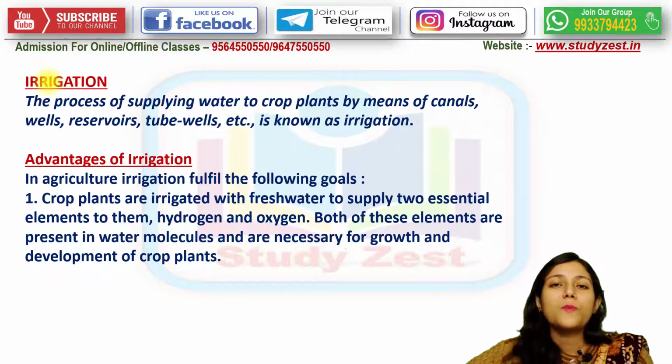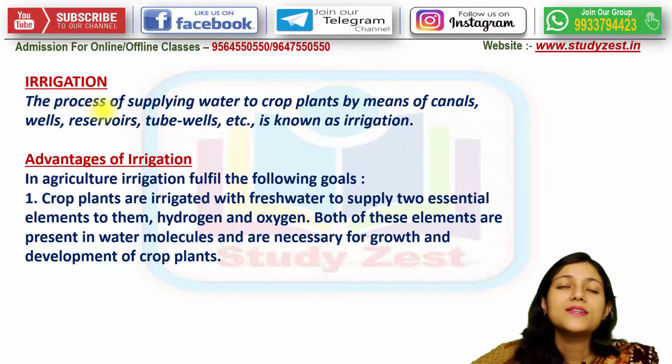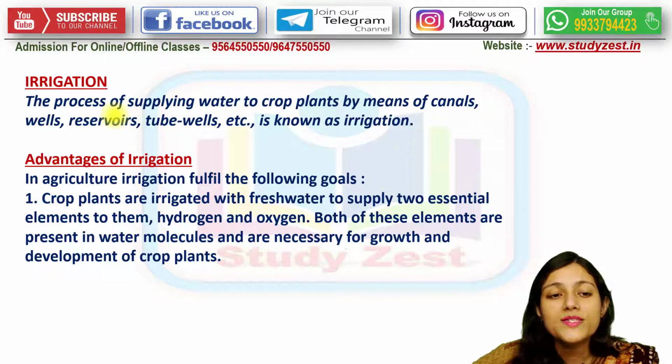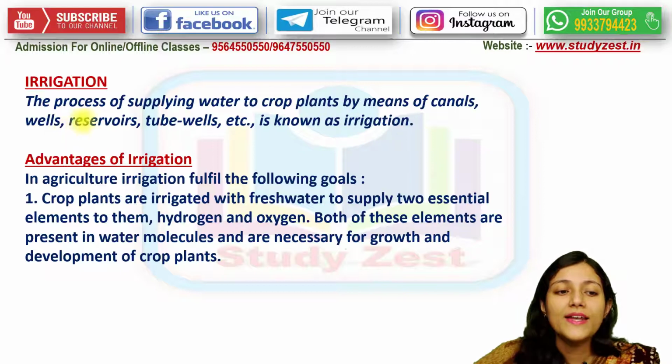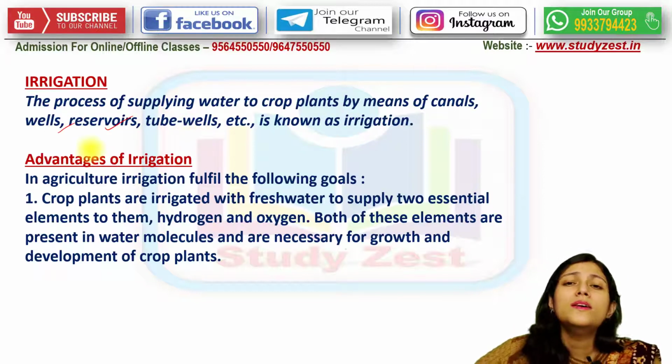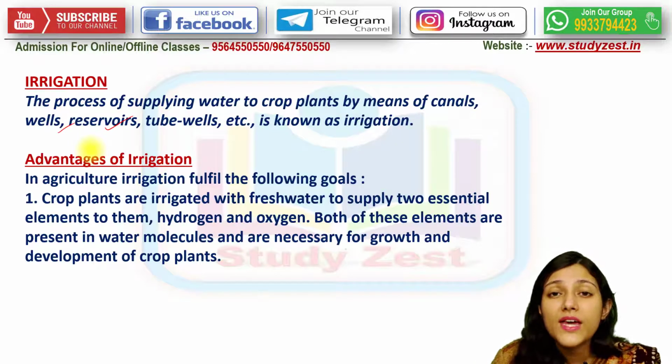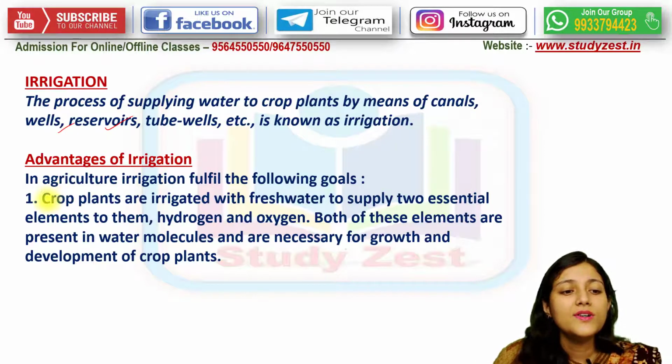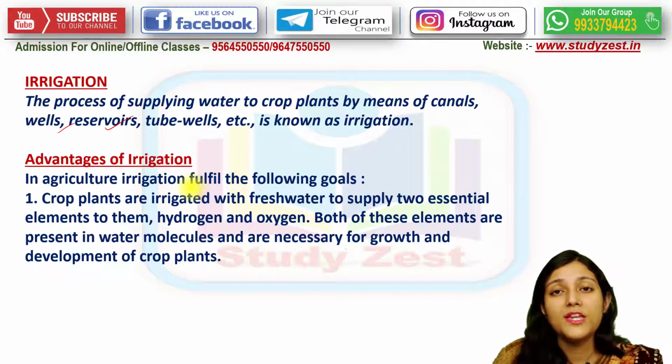Now coming to the next topic, that is irrigation. What is it? It is nothing but the process of supplying water to the crops by means of canals, reservoirs and many other techniques. Now, what are the advantages? Why is irrigation done? Firstly, in the agricultural field, it fulfills many goals, many objectives.